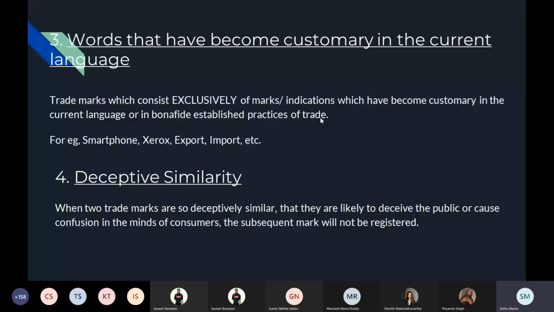Deceptive similarity. When two trademarks are so deceptively similar that they are likely to deceive the public or cause confusion in the minds of public, the subsequent mark will not be registered. So the second mark that wants to get itself registered, which is deceptively similar to an earlier existing trademark, will not be provided registration. It will be absolutely refused.